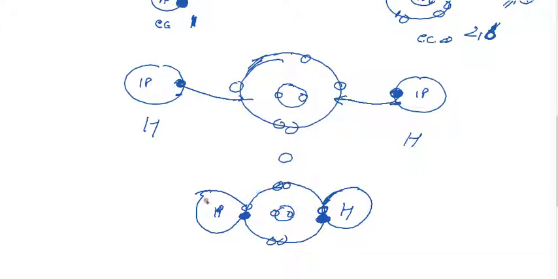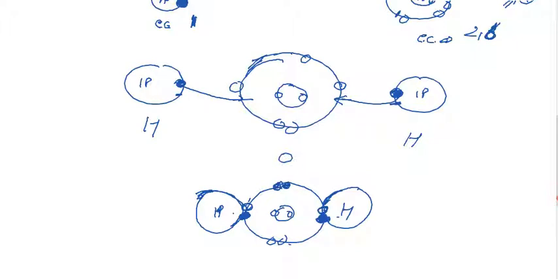Because hydrogen needs only one electron, the first orbit of the hydrogen gets fulfilled by 2 electrons, on both sides. And the oxygen also gets 8 electrons in the outermost shell by sharing.